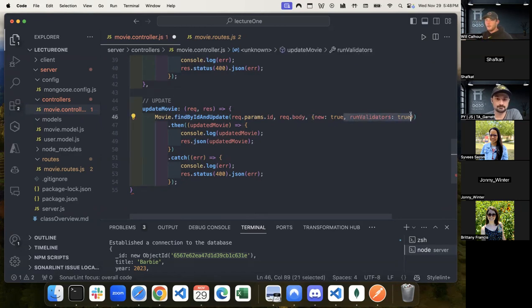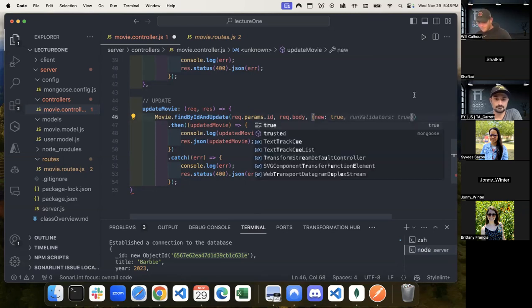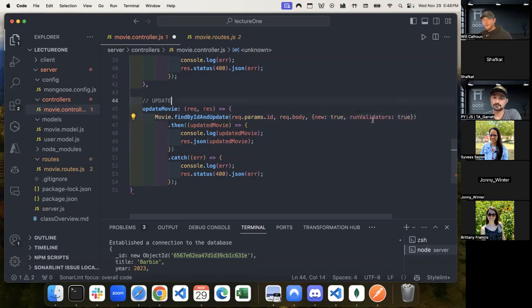We don't need that yet. So we'll actually take that out. But those are both optional. But what this new is doing is, I guess we'll just keep it, it's not going to hurt anything. What this new true is, it's going to return the new object.